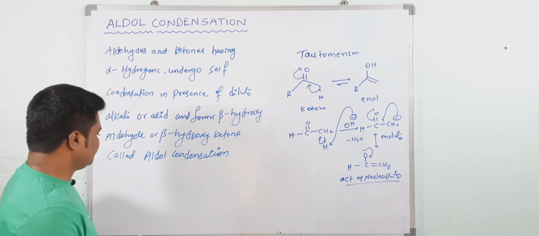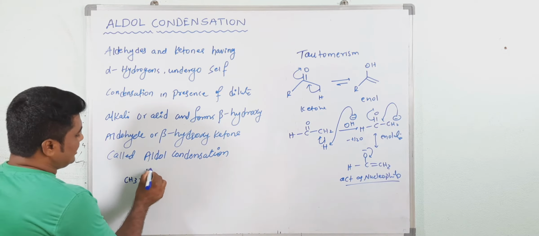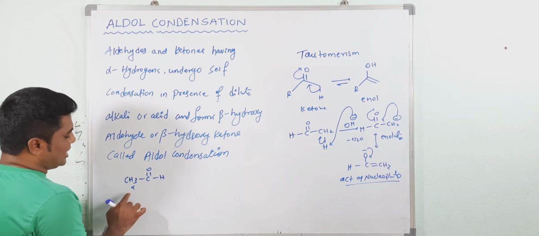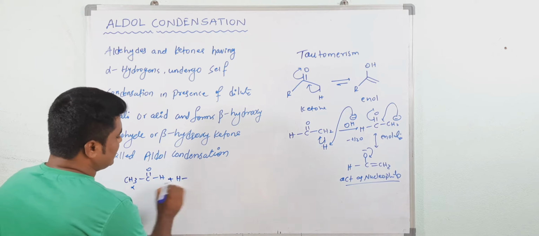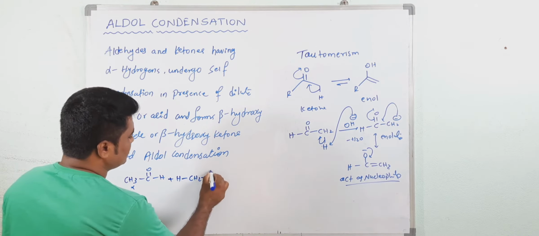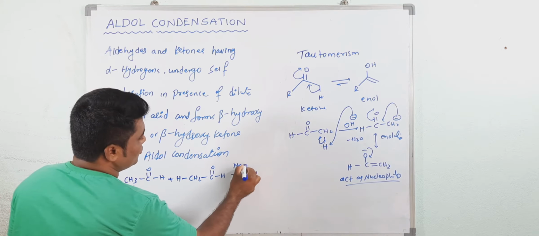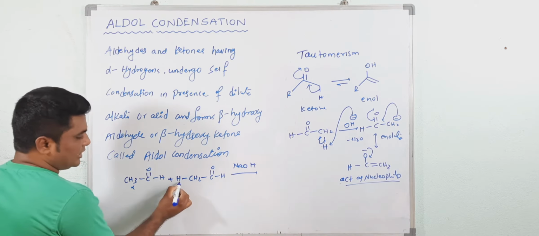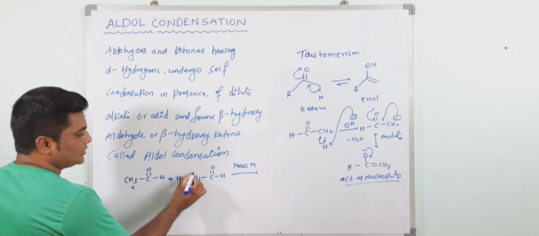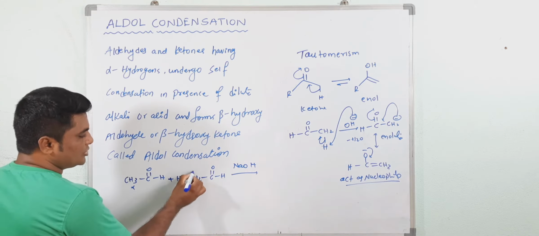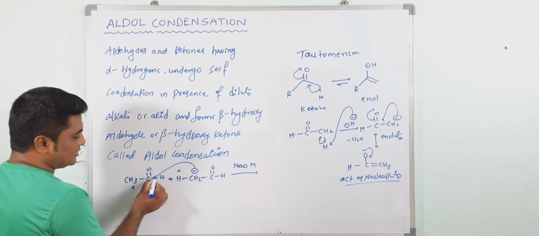Let's see one example. If I take this aldehyde, the alpha carbon atom has 3 alpha hydrogen atoms. This is a self condensation, 2 moles of the same aldehyde. When you treat with alkali, for example NaOH, I am giving the direct product here for the sake of time instead of the mechanism. This OH minus will take the hydrogen and form the negative, and this is positive. Now it will attack at this point.